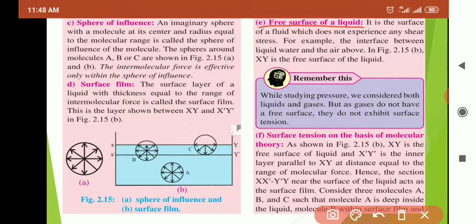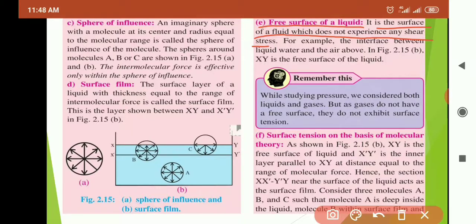Fifth point is free surface of the liquid. How much free surface is there? The surface tension depends upon that. If free surface is more, the surface tension will be more. It is the surface of liquid which does not experience any shear stress. Shear stress we have discussed previously. It does not experience any shear stress because this is a liquid.